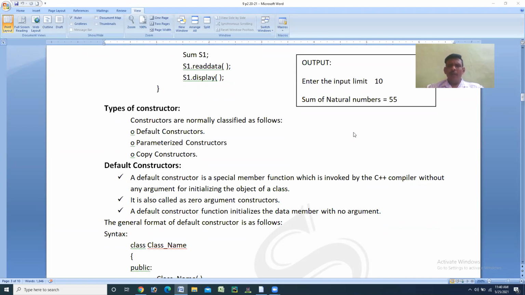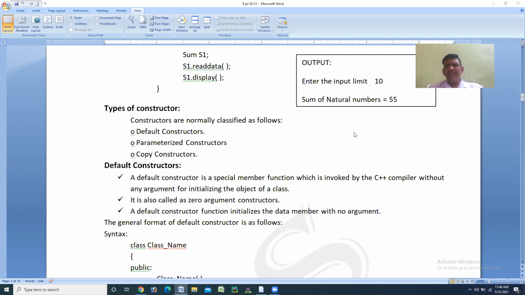Then third point, a default constructor function initializes data members with no arguments. Again, we know that constructors are used to initialize the objects of a class. This also does the same thing. The only difference is a constructor without any arguments is called a default constructor.